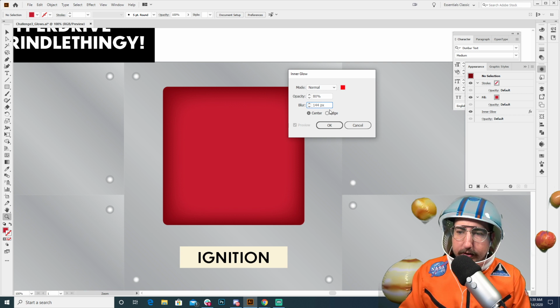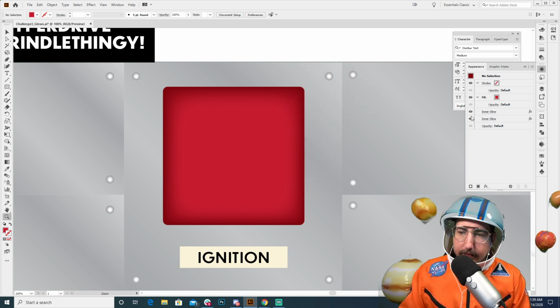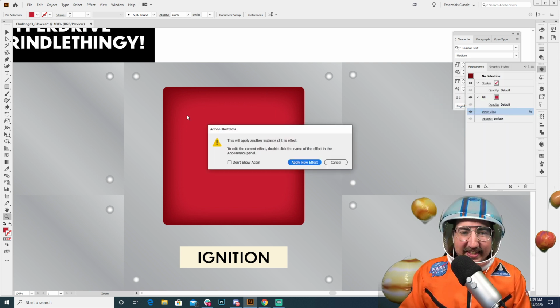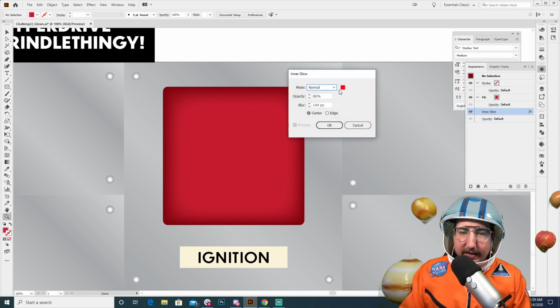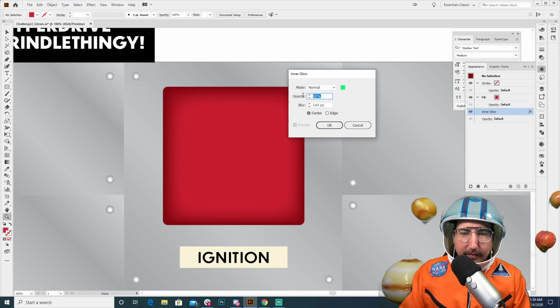And as we start to take this up to a higher number, you'll see... Oh, blur, why are you not going for me? Oh, there we go. Uh-oh. I swear I did this right before, and it totally worked. So we're going to go to Stylize, Inner Glow, Apply New Effect. That's what we want. Let's make this green and see if we can figure out what is going on here. Why is it not blurring out?